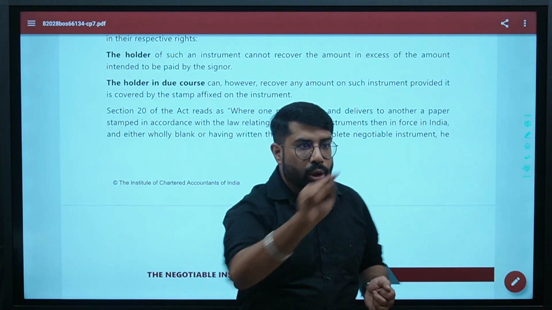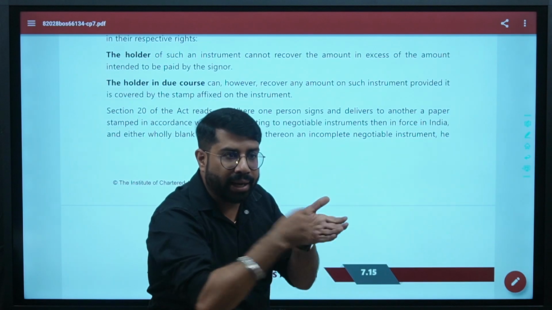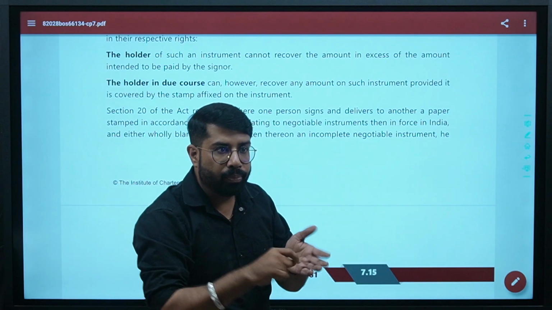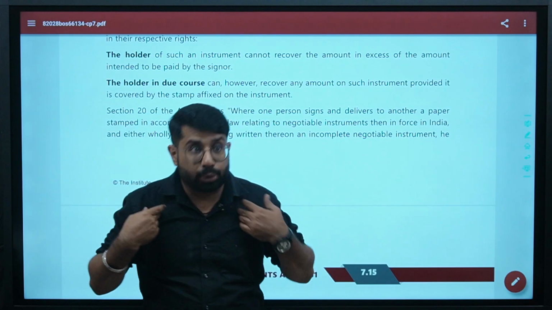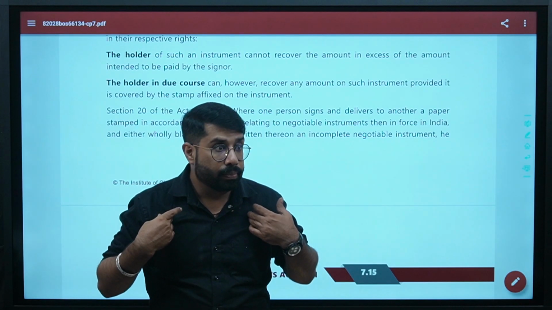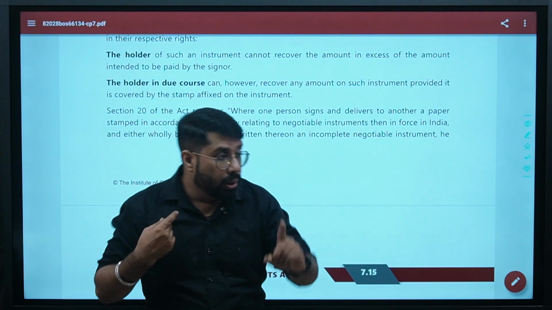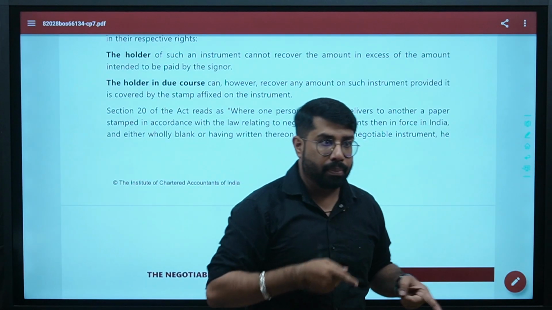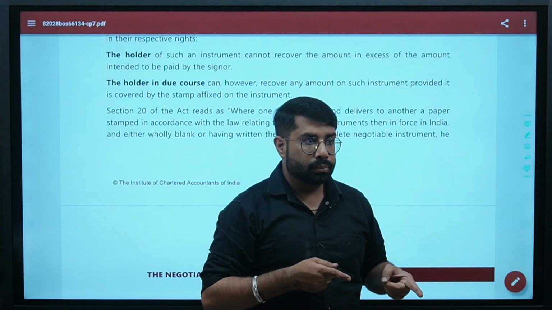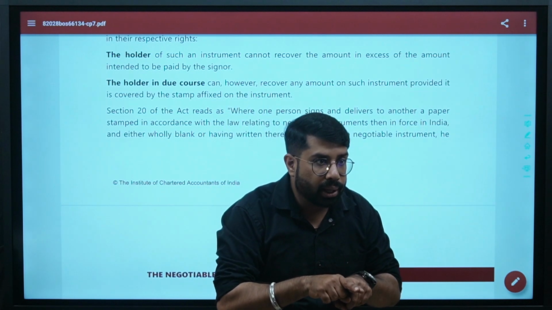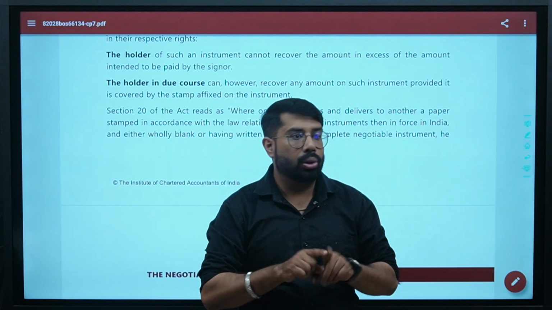Are you clear? How much amount can you fill in this instrument? The limit I am specifying. Are we clear? How much amount can they claim? Whatever amount is covered in the stamp duty. Are we clear? Yes or no?